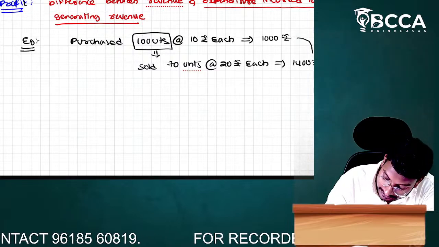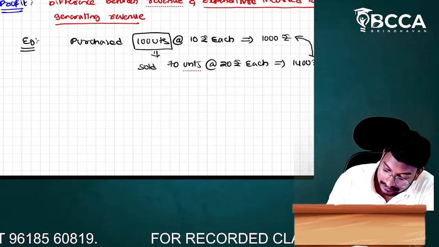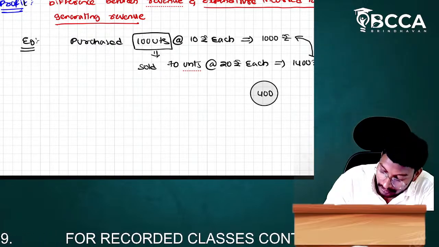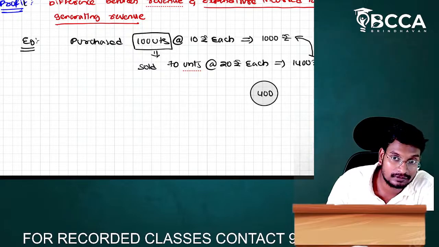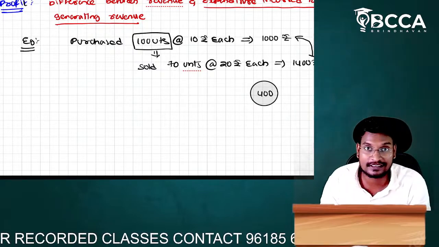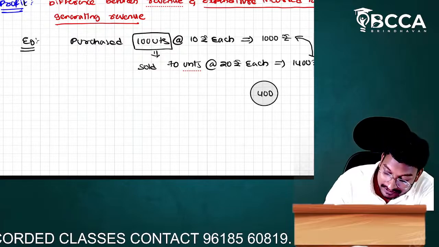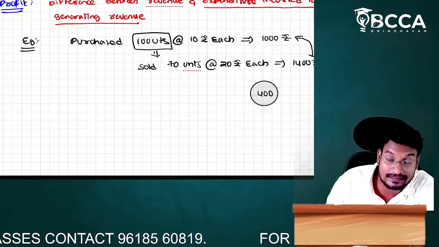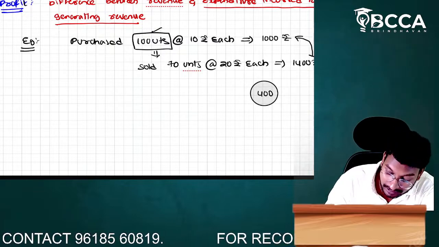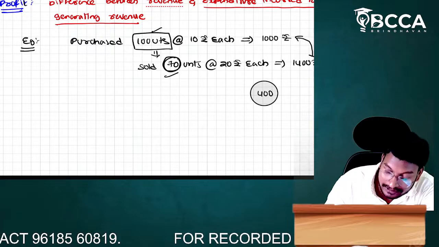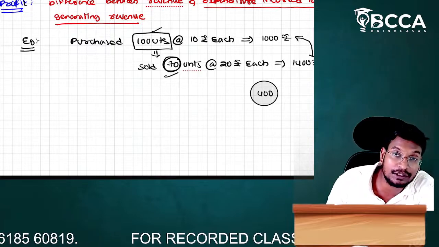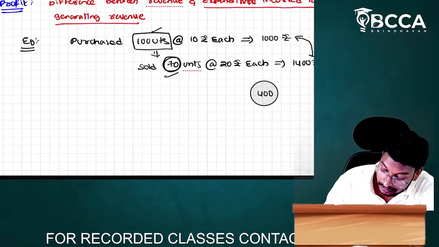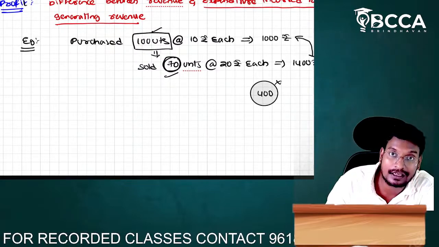Then what is the profit, sir? Here the 1000 is the purchases and the income is 1400. The profit is 400. Yes or no, sir? How many of you are saying this 400 is a profit? No, sir. Here the difference between the purchases and the sales is not a profit. Why, sir? We have purchased 100 units, but we are selling only the 70 units. We have to consider only the 70 units cost, not the 100 units cost. So the 400 rupees profit is a wrong answer.